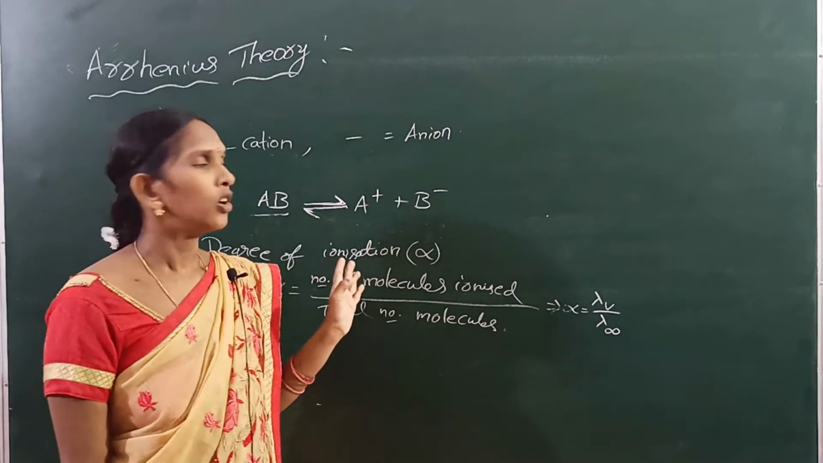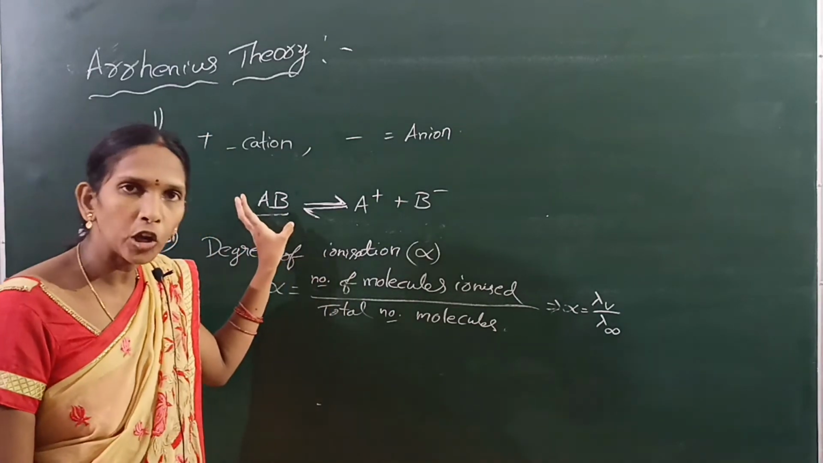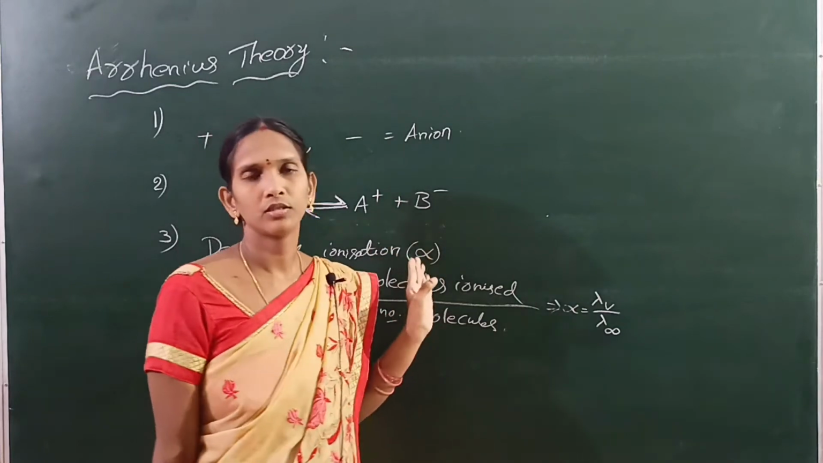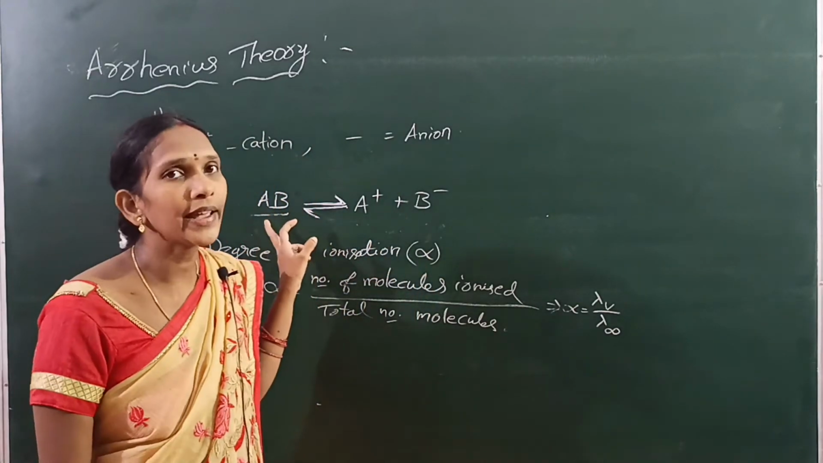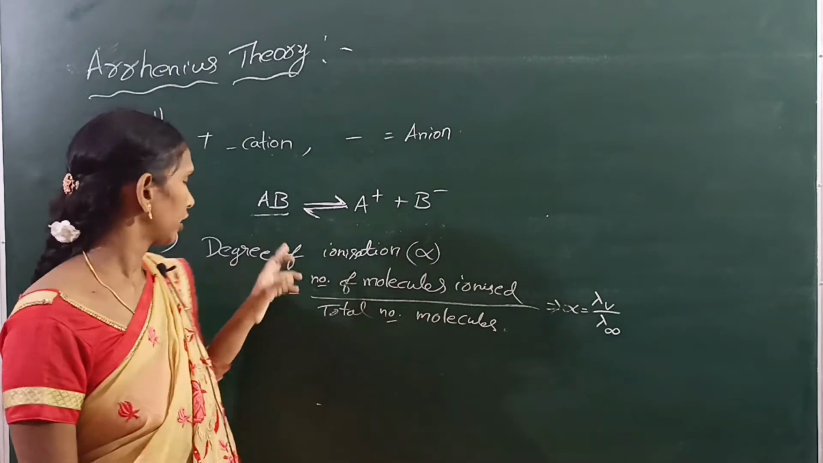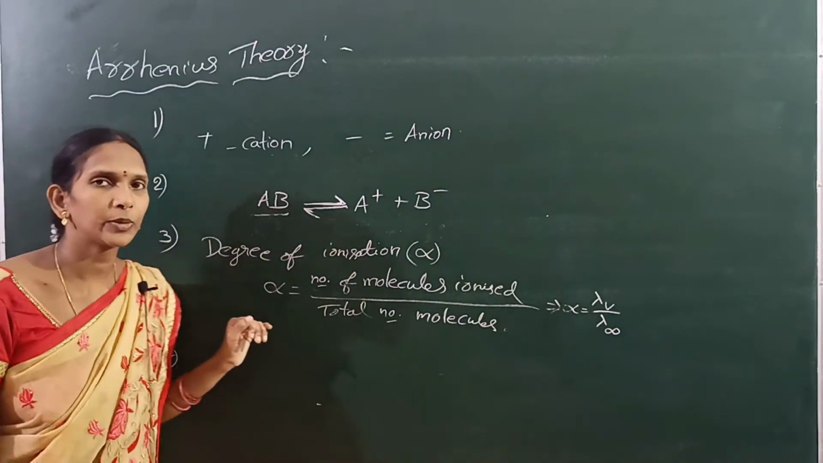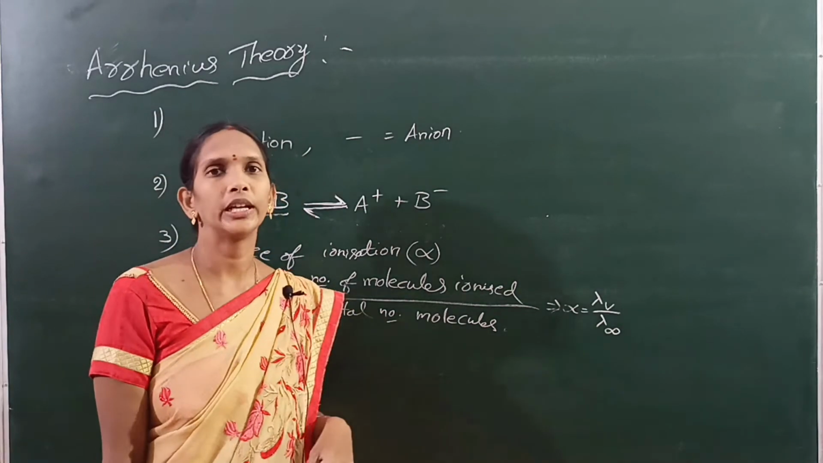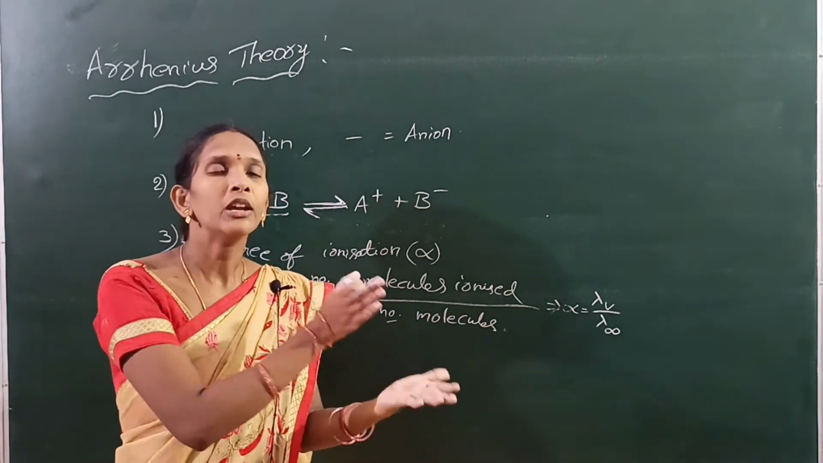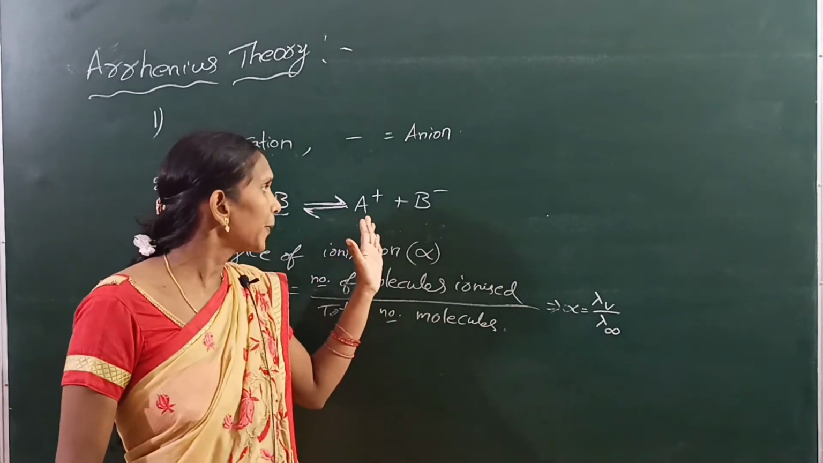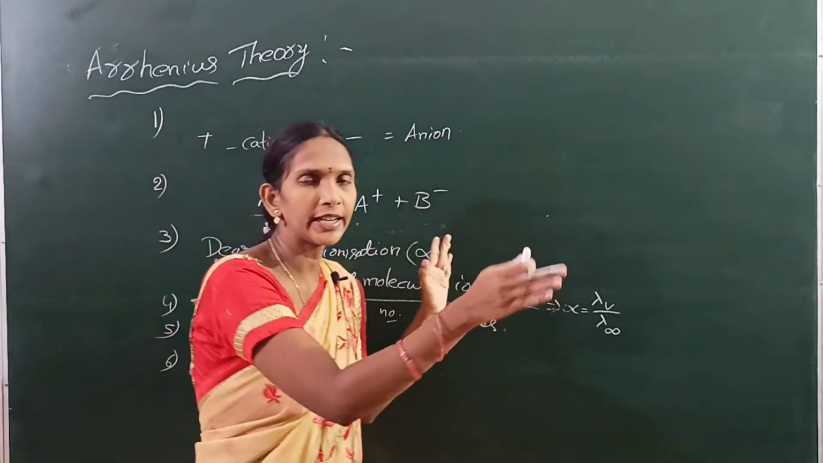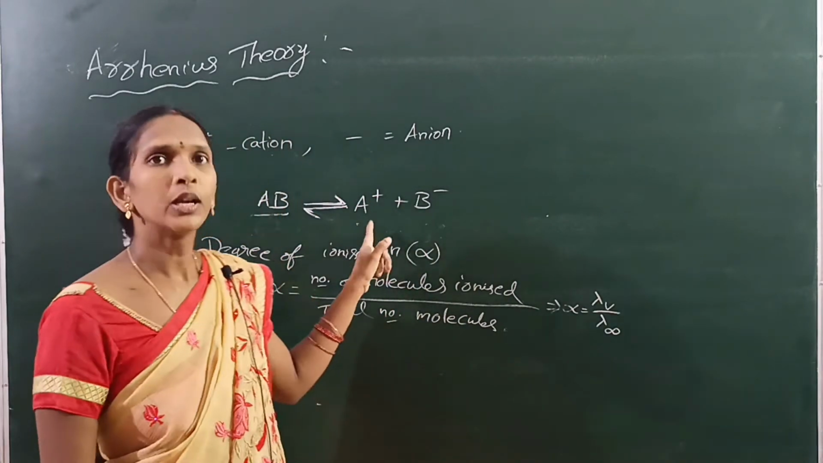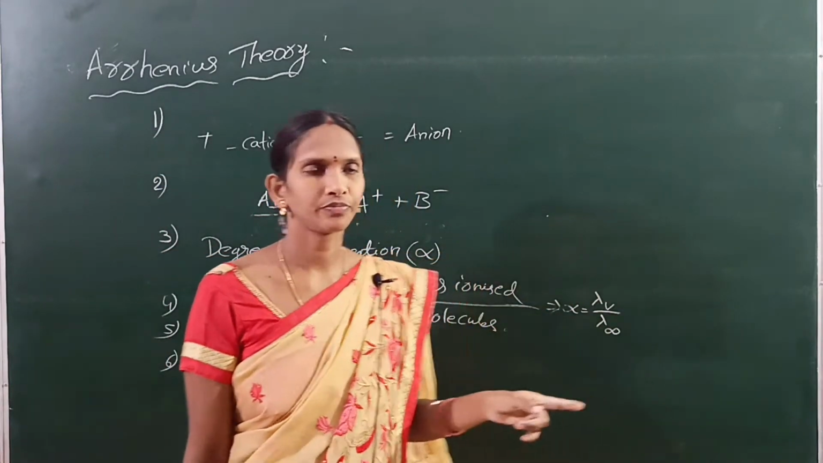Only some molecules can form ions, and those compounds are called electrolytes. Next, the fifth point is the conductivity of the solution, which depends upon the number of ions present in the solution or electrolyte.